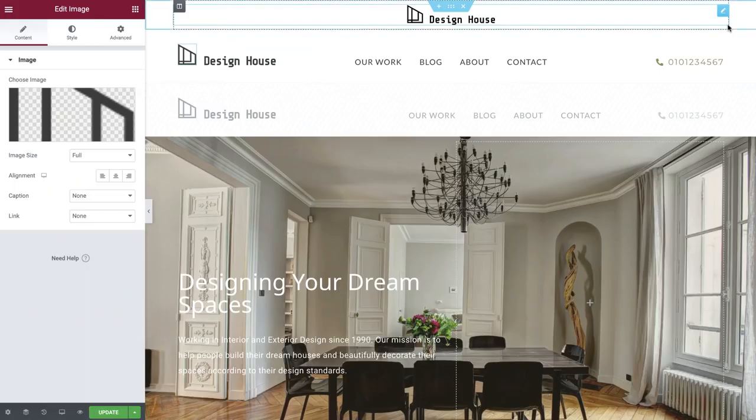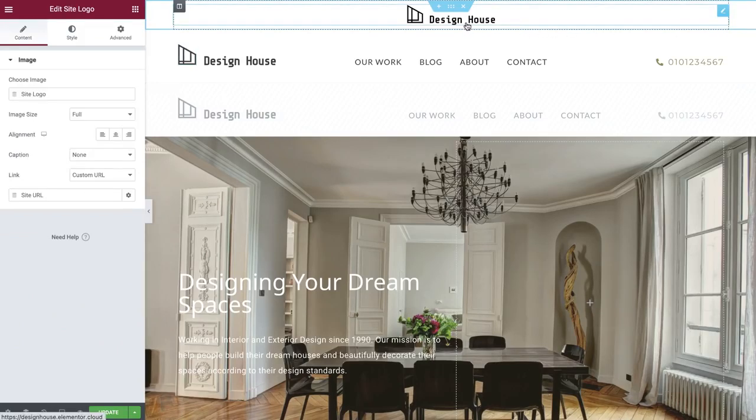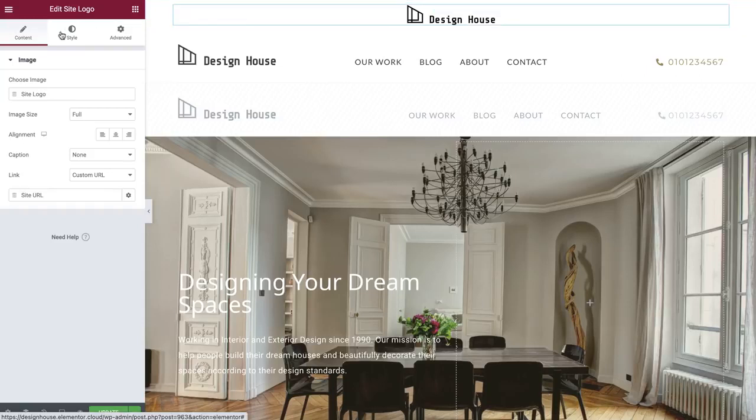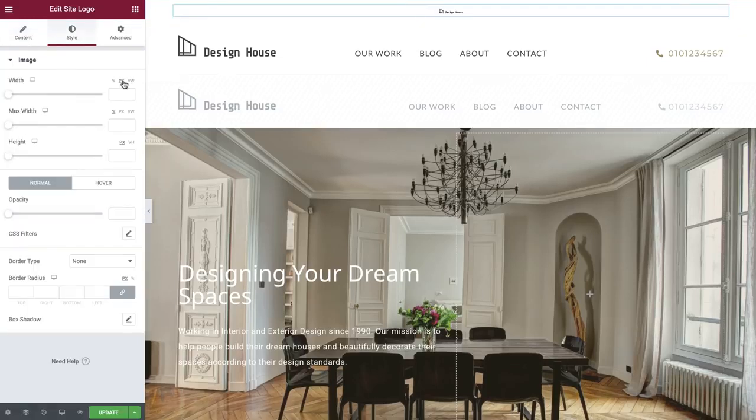Another important factor to notice when adding images to your page is to set their dimensions. This allows the page to be laid out with the appropriate space before the images have loaded. This helps to avoid layout shift, which is a factor measured by browsers. Let's switch to the Style tab and set the width to 200 pixels.